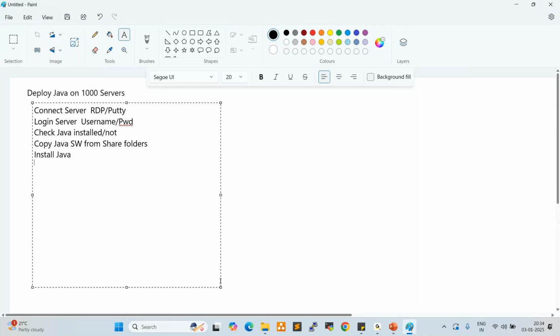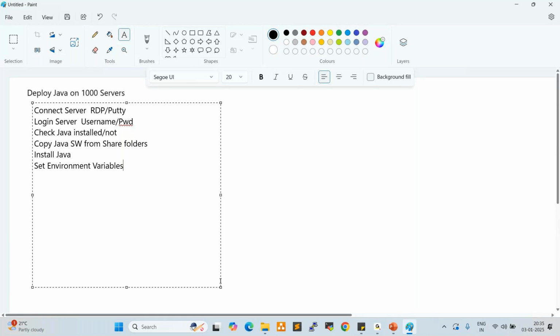After that, we need to set environment variables. What is a variable? A variable is a value holder, right? So we need to set the environment variables once we install Java. Without setting those environment variables, Java will not work, right?